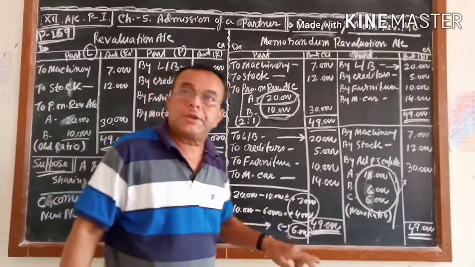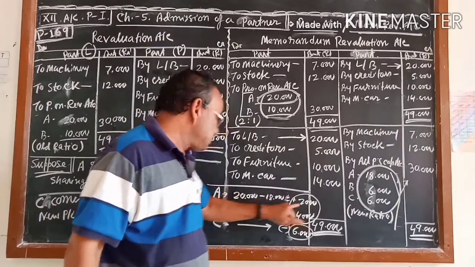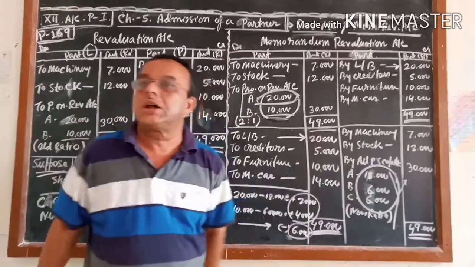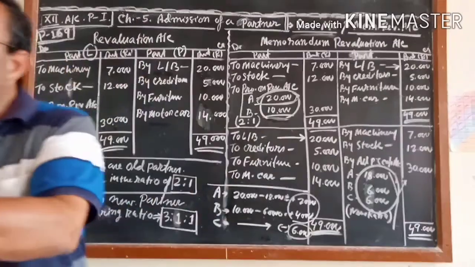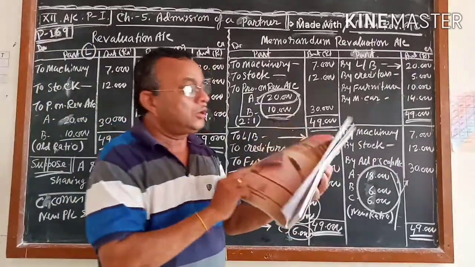That means C's capital is reduced by 6000, A's capital increased by 2000 and B's capital increased by 4000. This is page number 169 of your textbook.